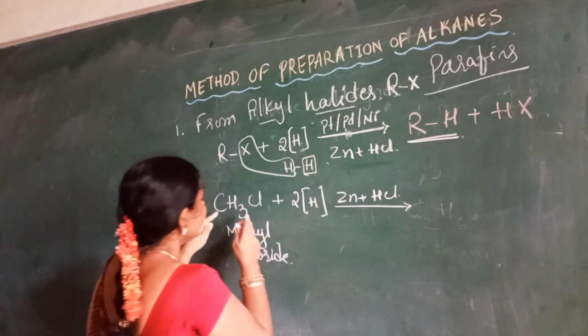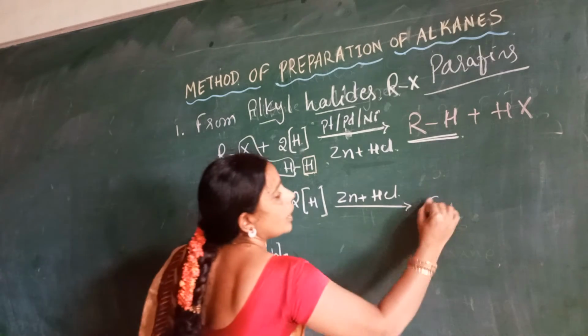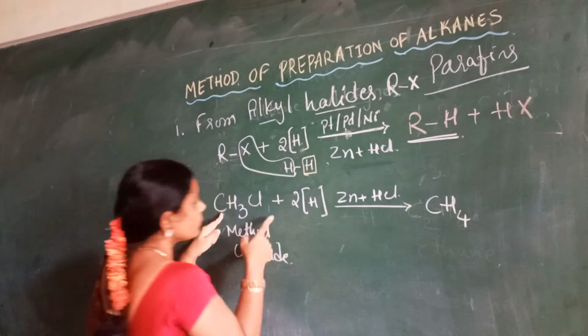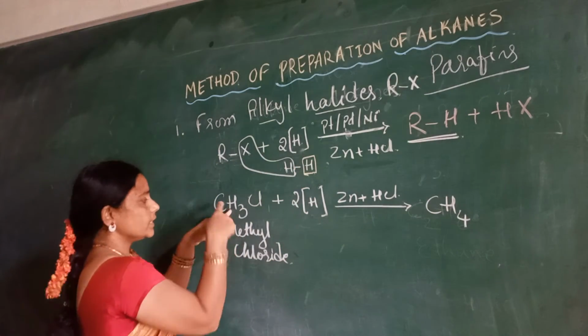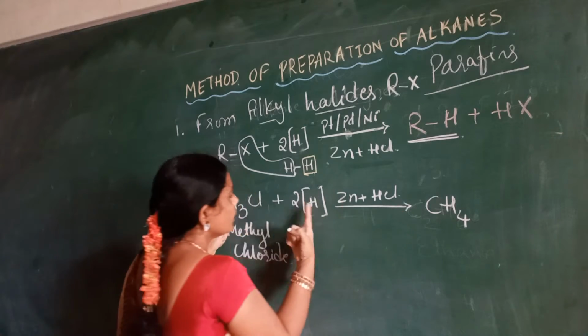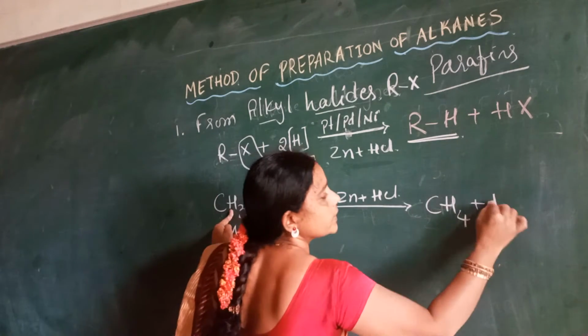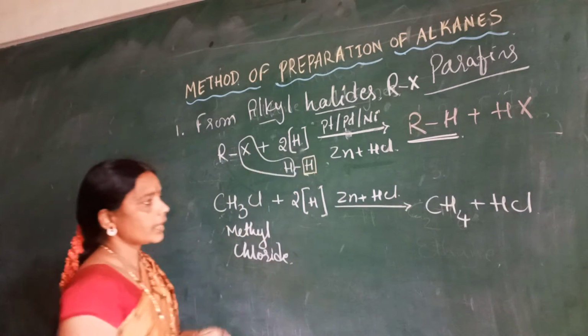What is the name of the compound here? Methane, because one hydrogen is adding towards it, so CH3 will become CH4. What remains then is HCl as the product.